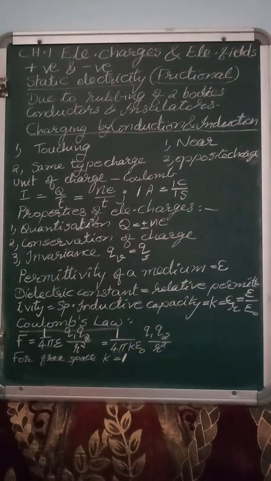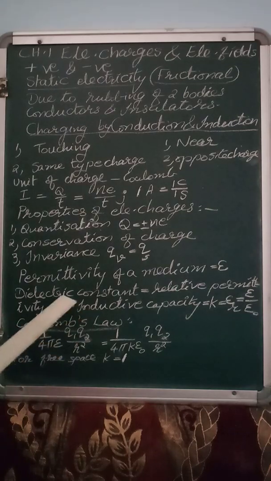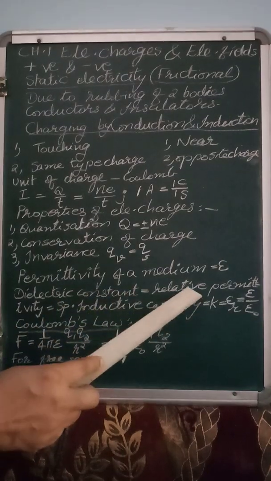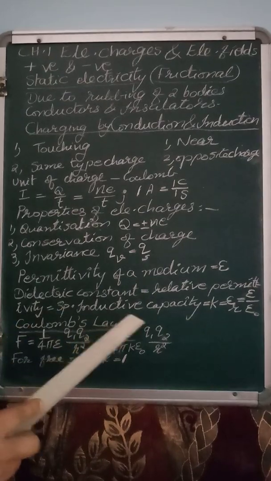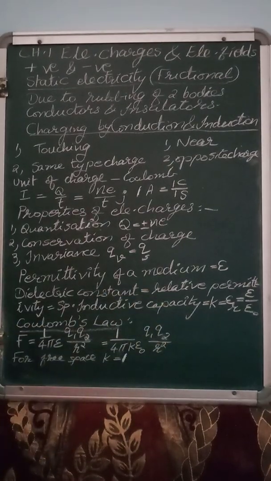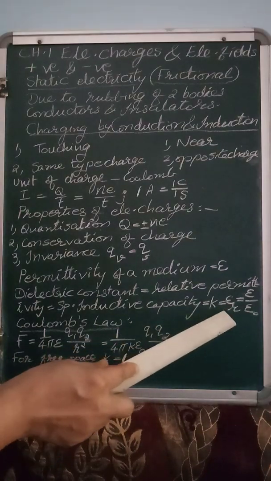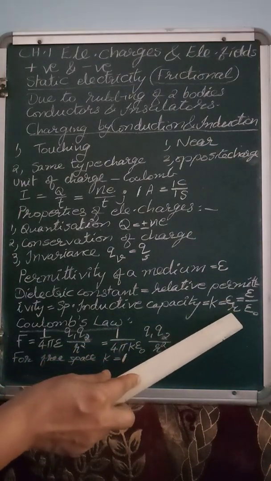These three different names represent the same thing. It is denoted by the letter K, also denoted as epsilon r.